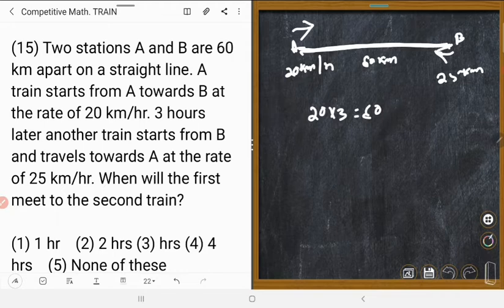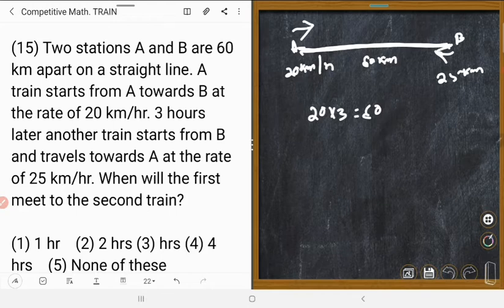So I will start the B train. When will the first meet the second train? By the time B starts its journey, train A has reached the destination. Could you understand? So train A reaches the destination before train B starts its journey.